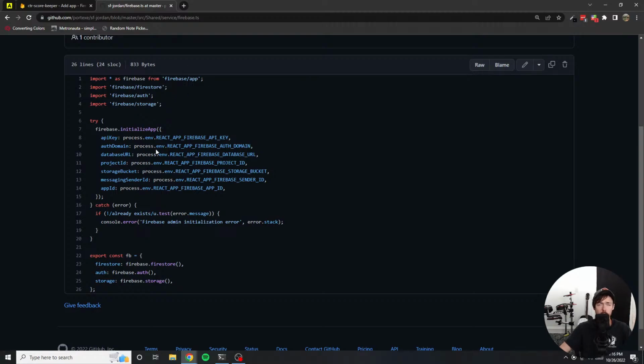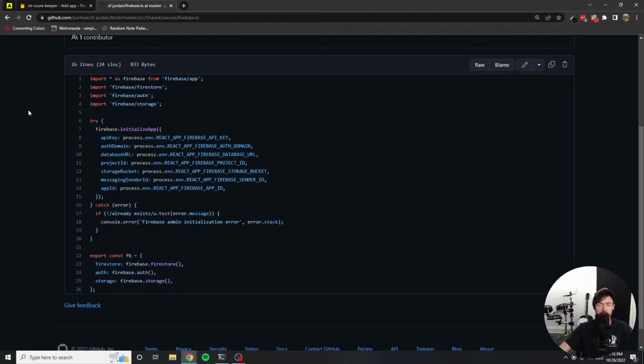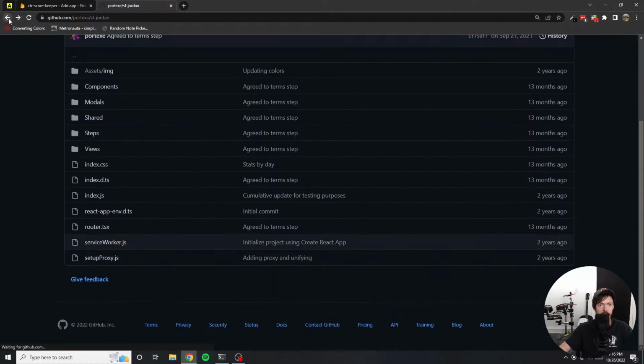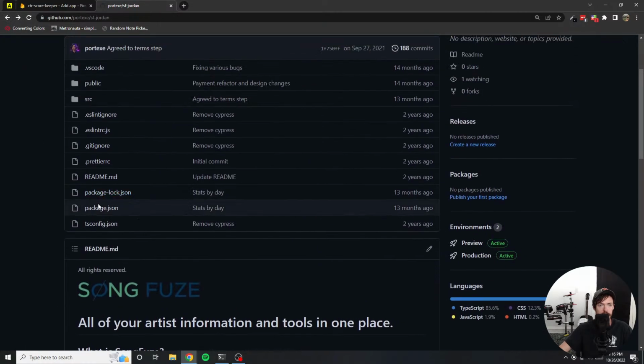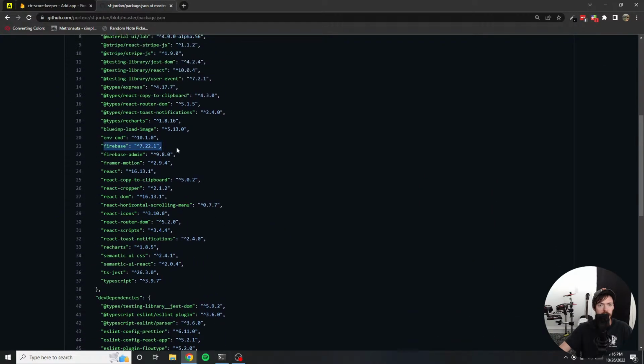I'm going to install an older version of Firebase. The newer versions of Firebase, like Firebase 9, have a completely different API that you interact with. I'm way more familiar with 7, so I think I'm going to be installing Firebase 7.22.1. I can verify that really quick by going to the package.json for this project. And if I look, yeah, 7.22.1. So this is the version of Firebase I'm going to be installing.